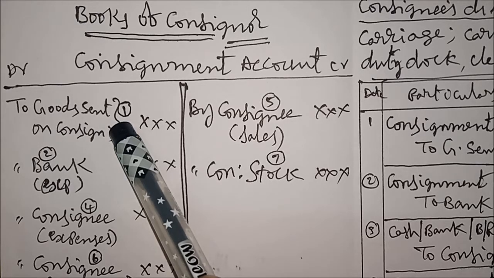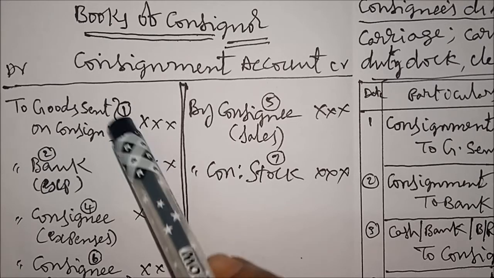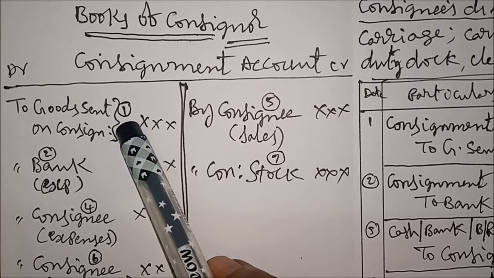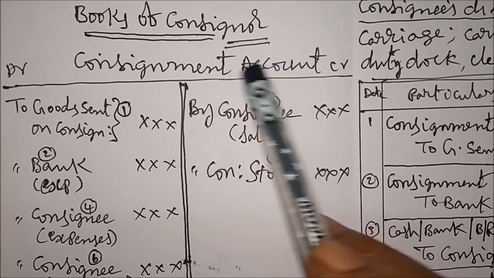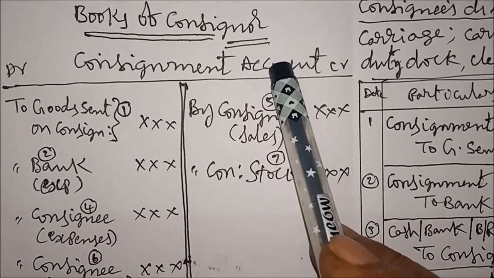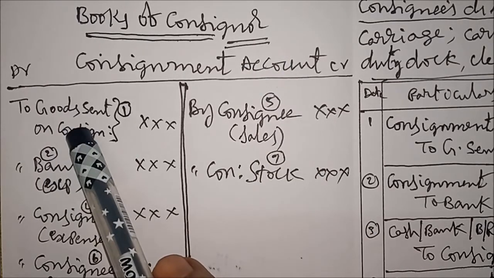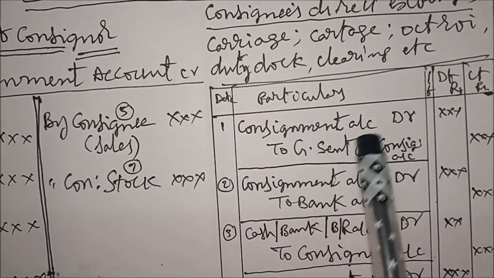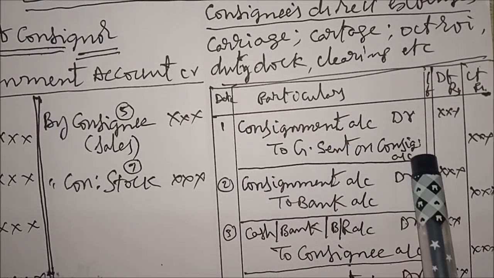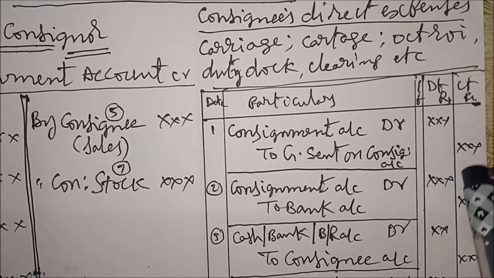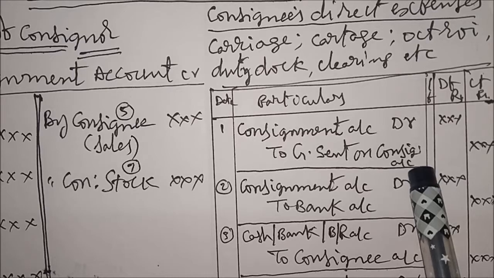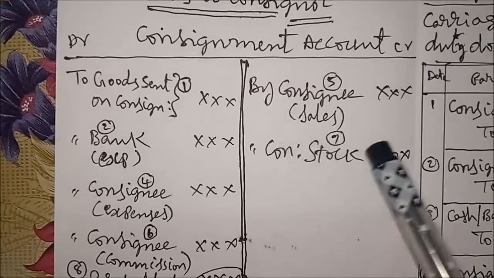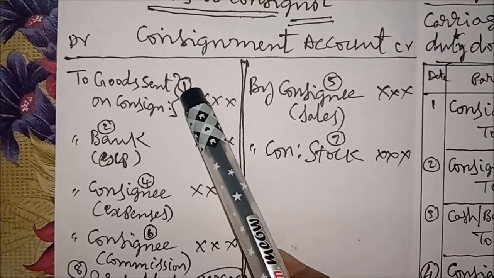So first one, goods sent on consignment. This is debited in the consignment account. You write the entry for this. Heading account debit. Consignment account debtor to goods sent on consignment account, debit rupees, credit rupees. Narration, being goods sent on consignment. The first entry is over.